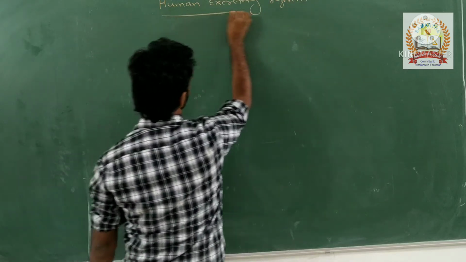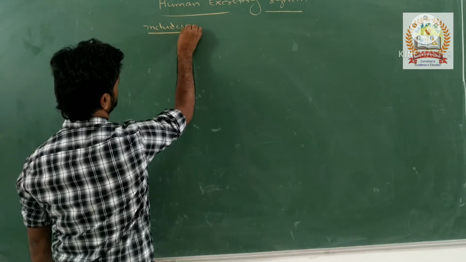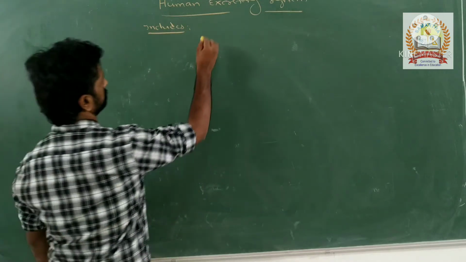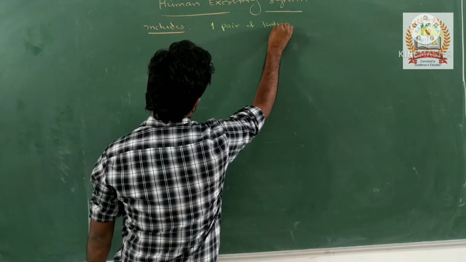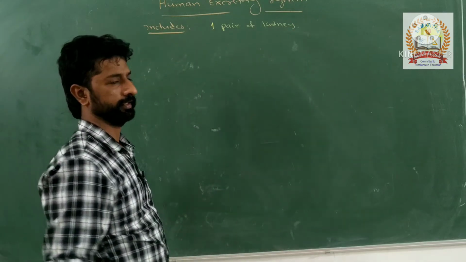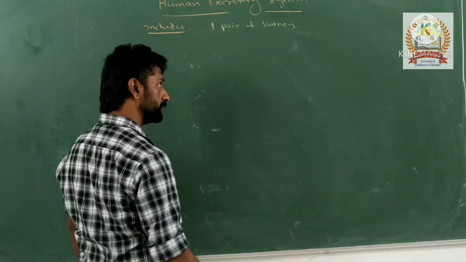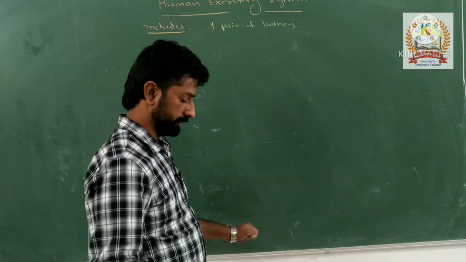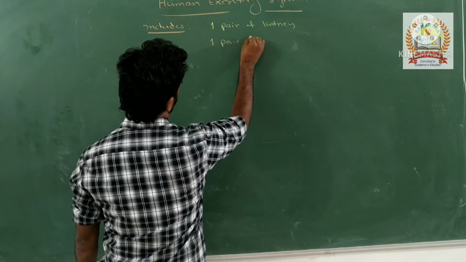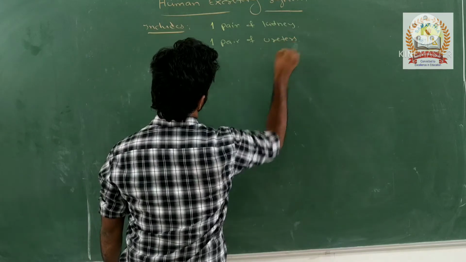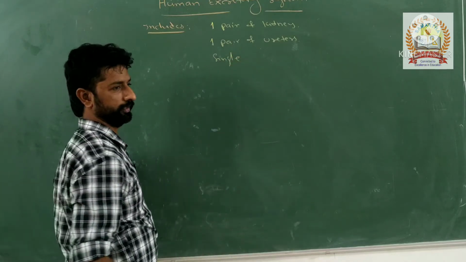It consists of one pair of kidneys, one pair of ureters, and how many urinary bladders? Only one.